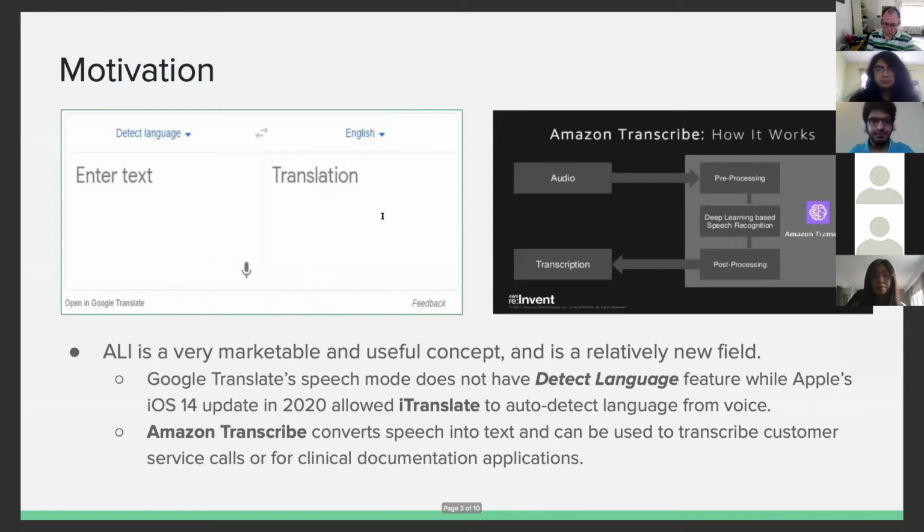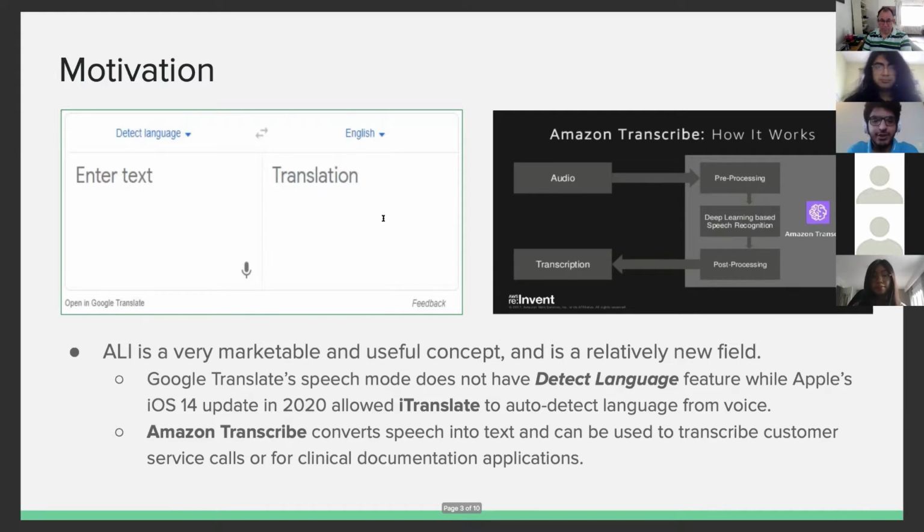The major motivation of this project was that automatic language identification is a very useful concept, and it is a relatively new field, which makes learning more valuable. For example, Google Translate's detect language feature doesn't have an audio detect language feature. However, Apple's iTranslate app in 2020 recently updated such that you can recognize language based off audio, which was fascinating. Additionally, it's a very marketable concept.